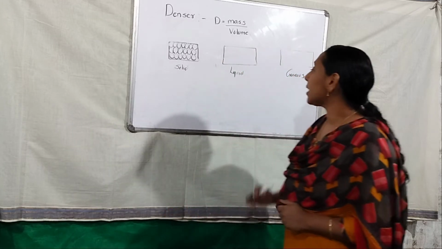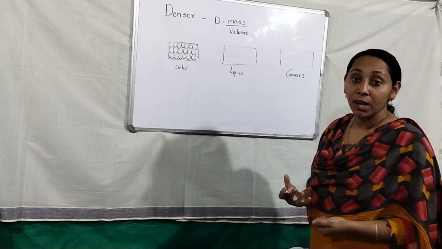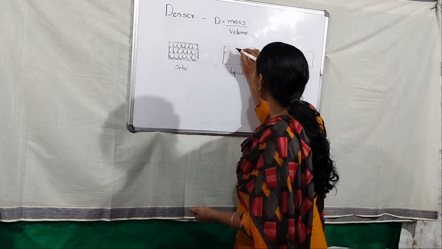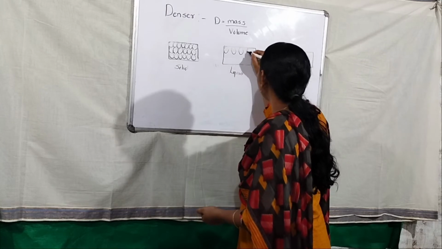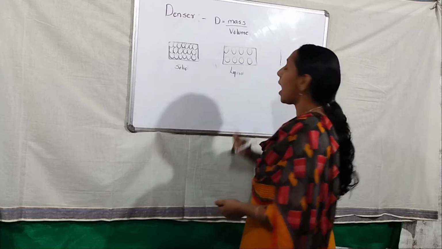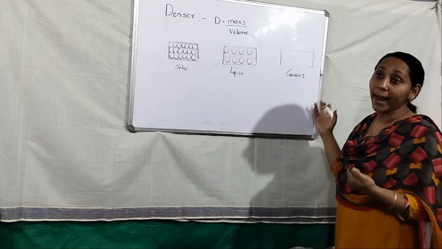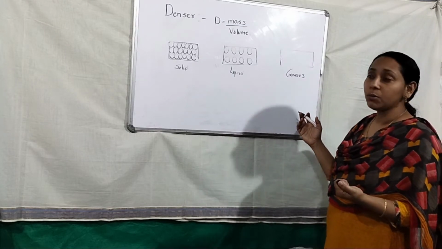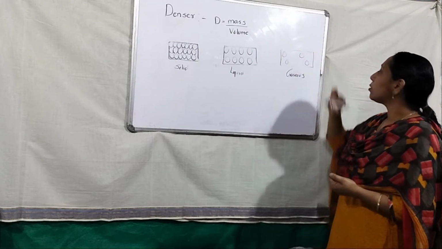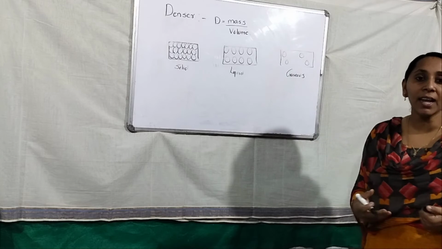But in the case of liquids, the particle arrangement is loosely packed, not very tightly. Compared to solids, the particle arrangements are loose. The intermolecular space between them is high and the intermolecular force of attraction is low. In the case of gases, you already know air is one of the gases, and all the molecules are very loosely packed, so the intermolecular force of attraction is very low and the space between the atoms is very high.